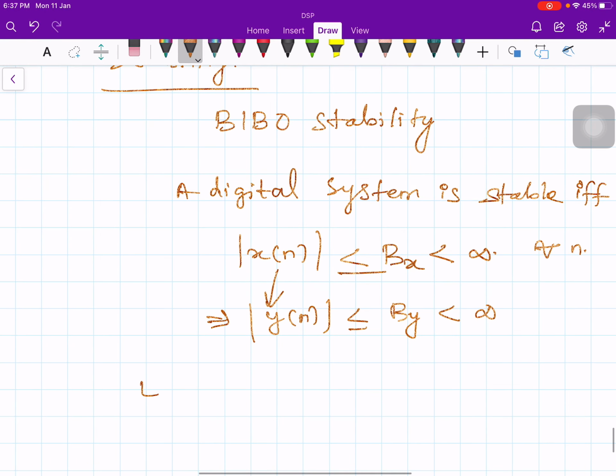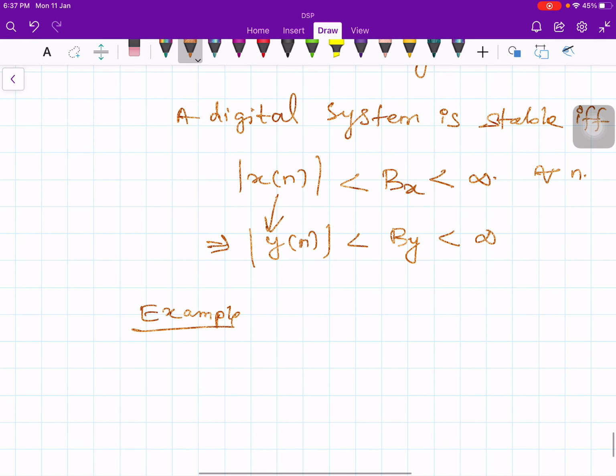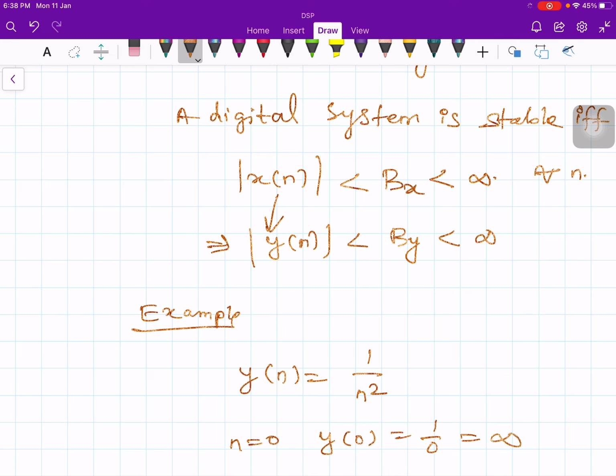Let us take an example. Sometimes we don't put this also, so we say strictly less than. Let's say y of n is equal to 1 over n square. Is this a stable system? Obviously this is an unstable system. Why? When n equals 0, y of 0 becomes 1 by 0, this is infinity. Therefore the input is bounded, but the output is unbounded.